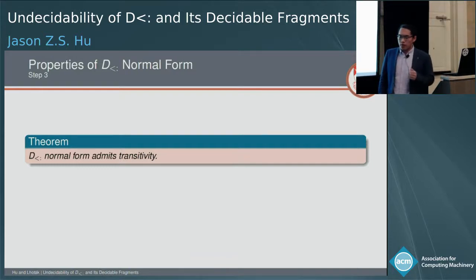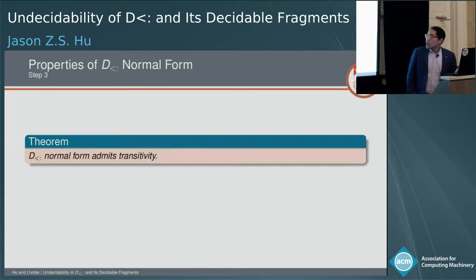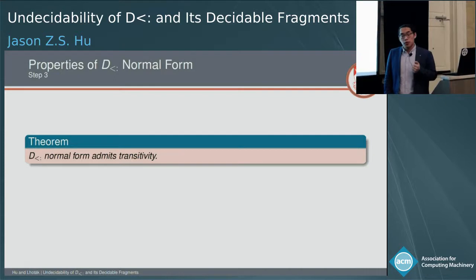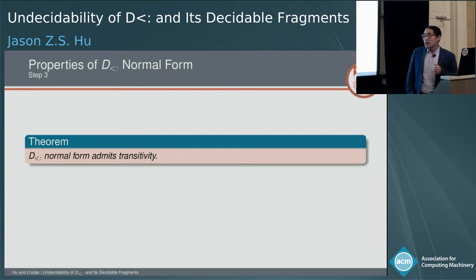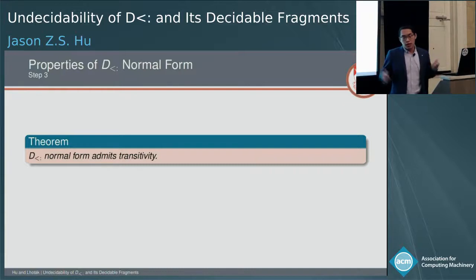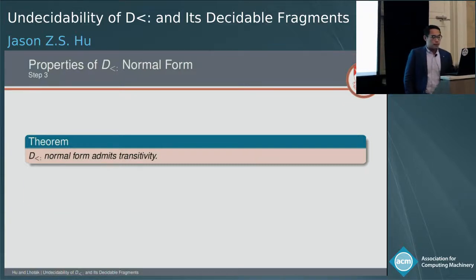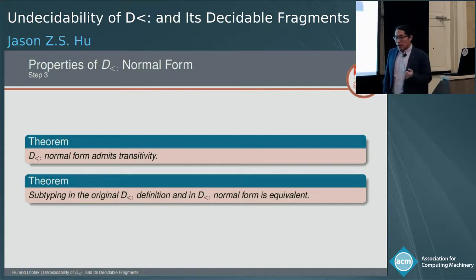In our third step, we want to examine the properties and the relations between these two definitions of Dsub. First, we show that Dsub normal form admits transitivity. So transitivity is not an axiom or a rule in the definition, but a provable property. And then we are able to show that subtyping in the original Dsub and in Dsub normal form is actually equivalent. We have mechanized all the theorems here, so you don't have to take my word for granted. If you are interested, please go ahead and take a look at our artifact.